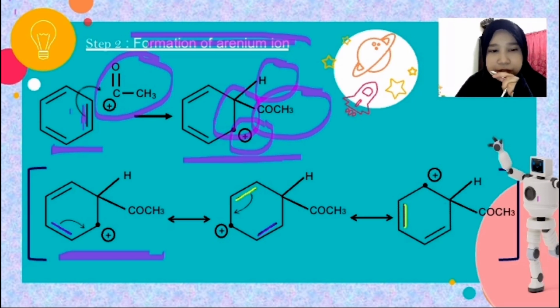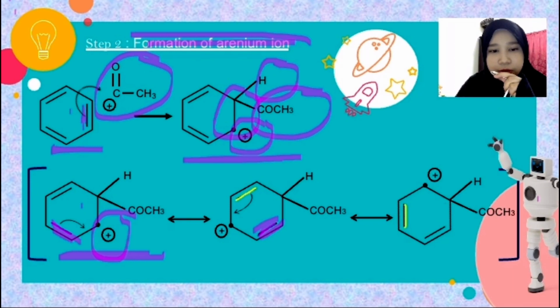So this carbon has a positive charge, and the electron in the double bond will keep moving. The electron in this bond will move to this point to make the positive charge become neutral, and it will form a resonance structure where the double bond is now moving to this one.